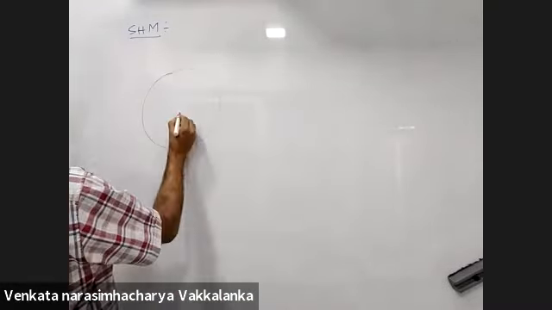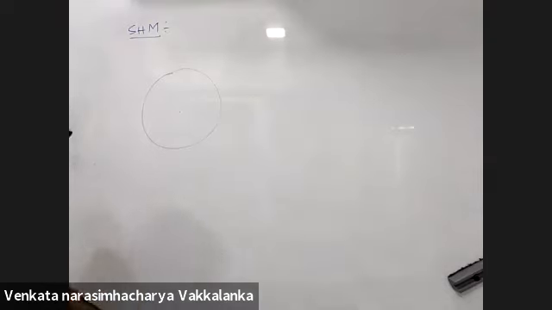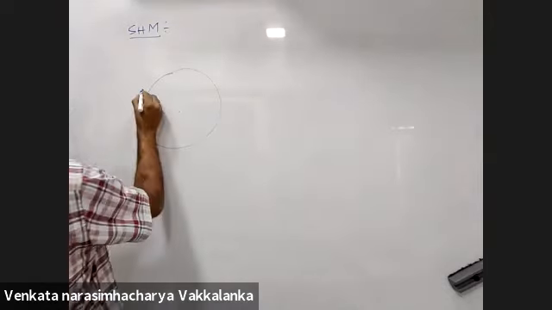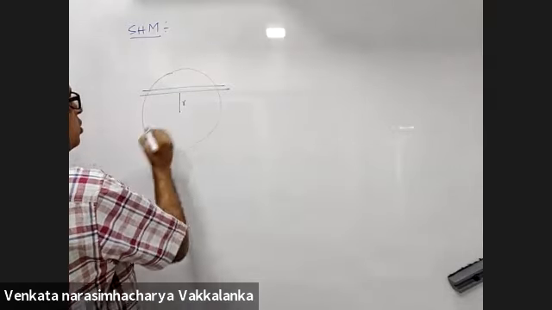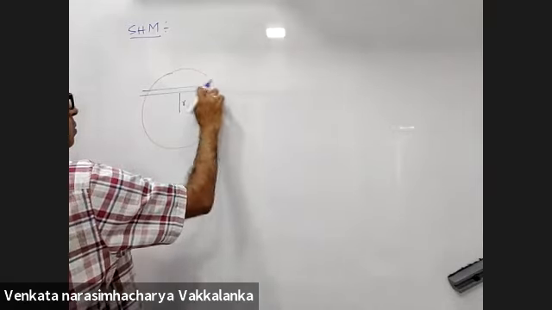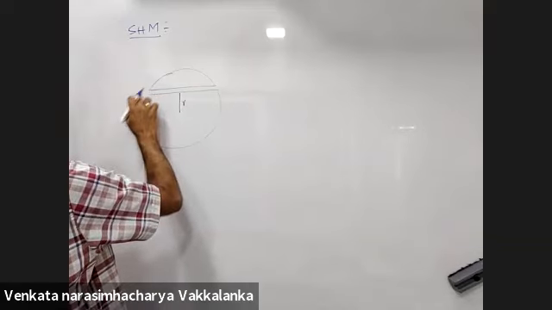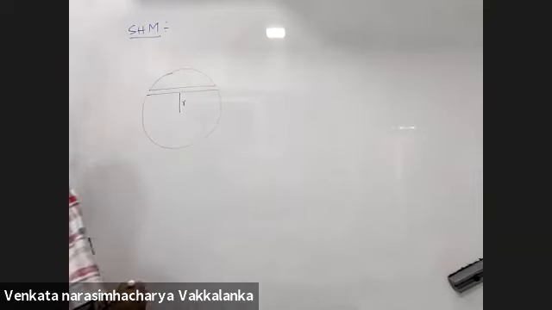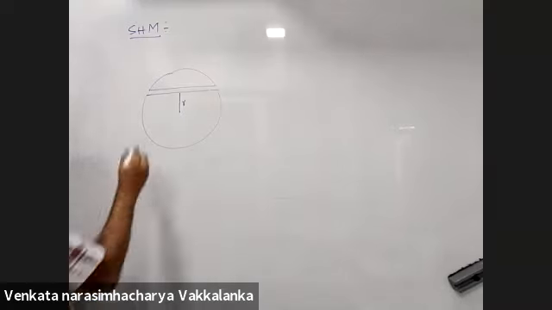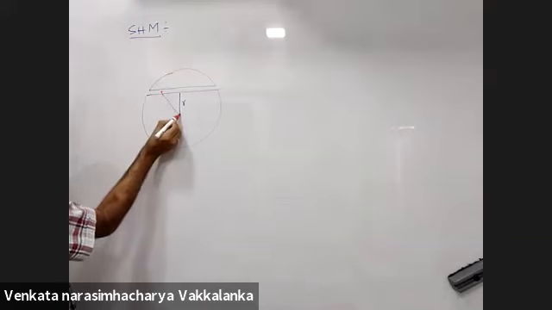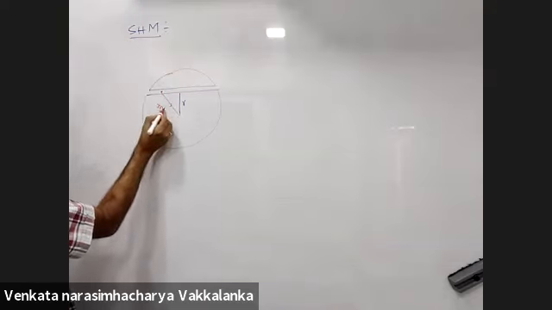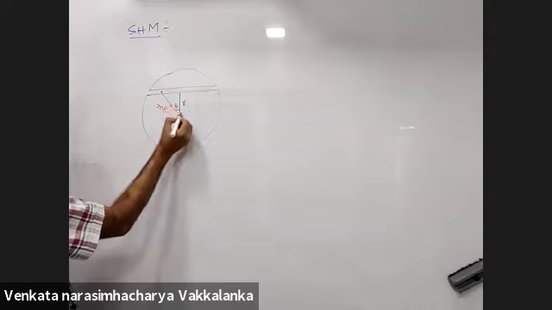What if you dig a tunnel not passing through the center of the earth? Now you drop the body here, and it comes somewhere till here. This will be mE, and this is theta.